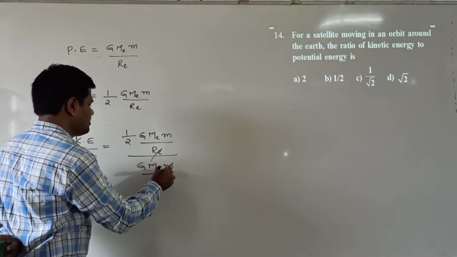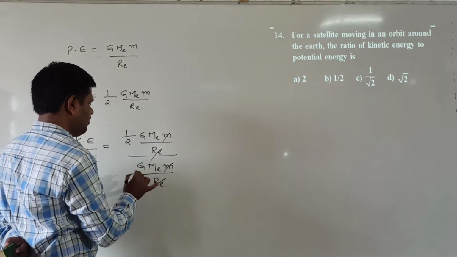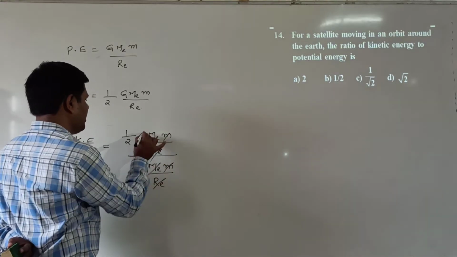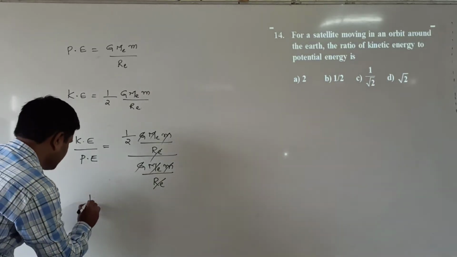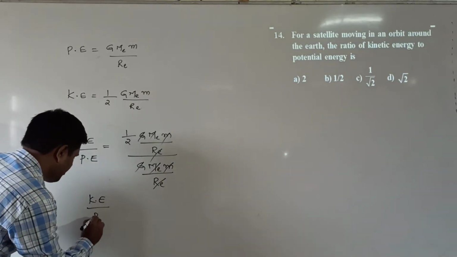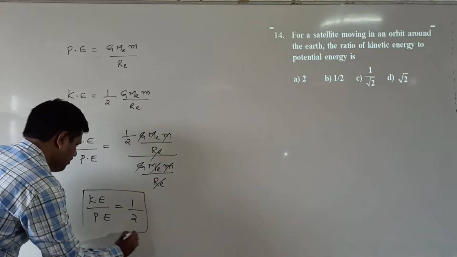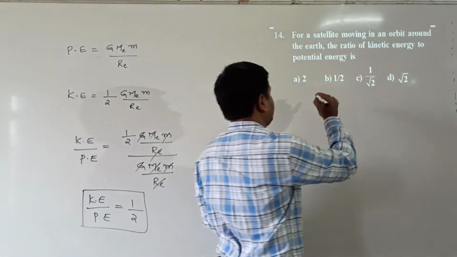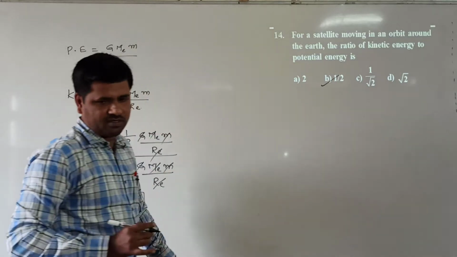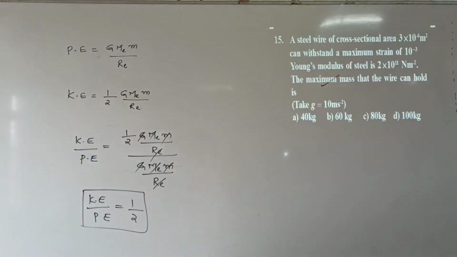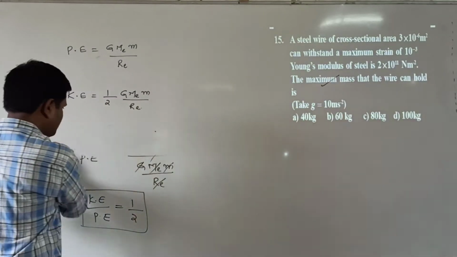Here Re cancels, M m cancels. These total values are cancelled, so kinetic energy by potential energy is equal to 1 by 2. Which option is correct here? B option is correct.